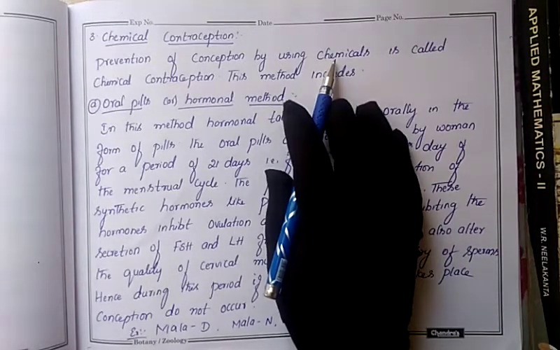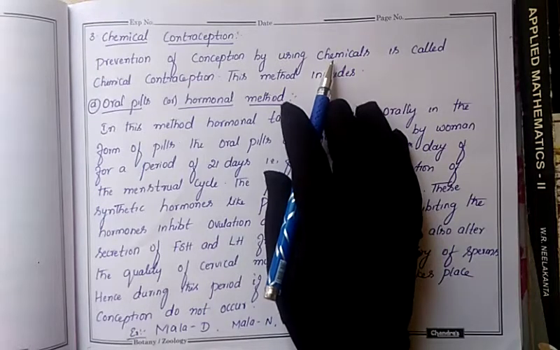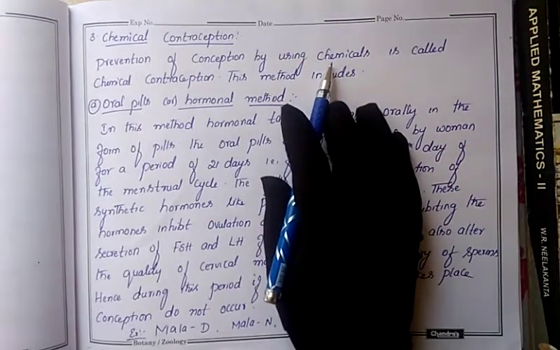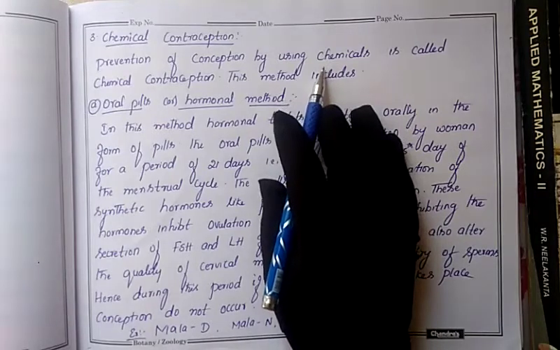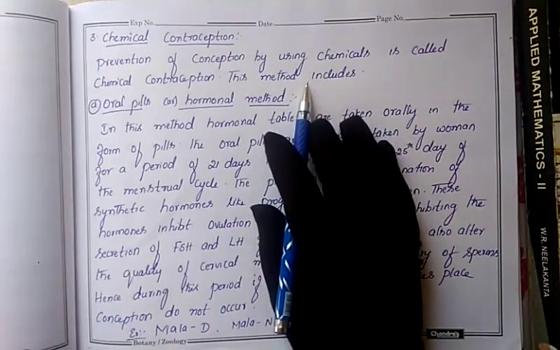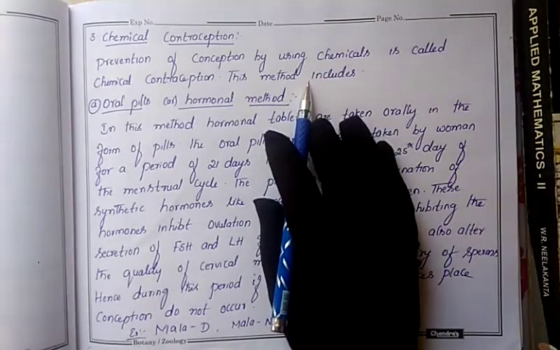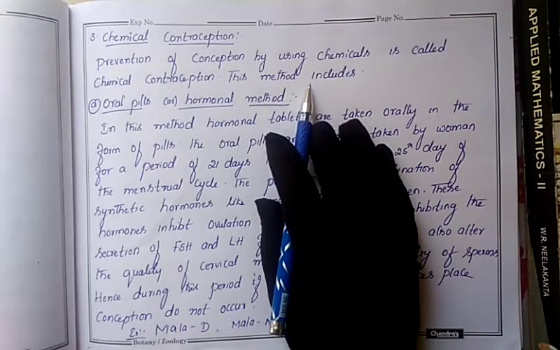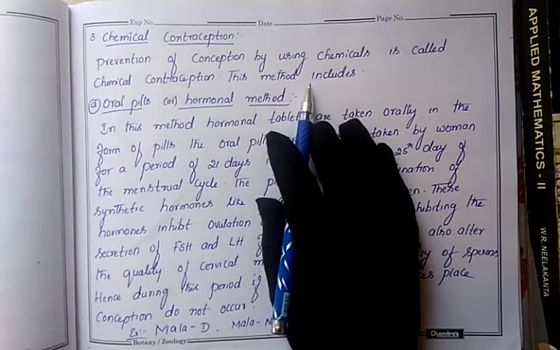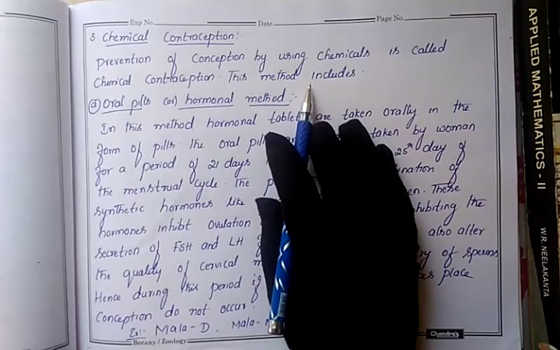In the natural method, we avoid pregnancy by the calendar method, coitus interruption method, or lactation method. In the mechanical method, we use devices. One is the condom, used by the male and also the female. Others are the diaphragm, cervical caps, and valves, which are all used by the female.